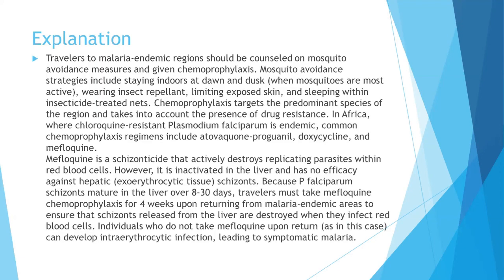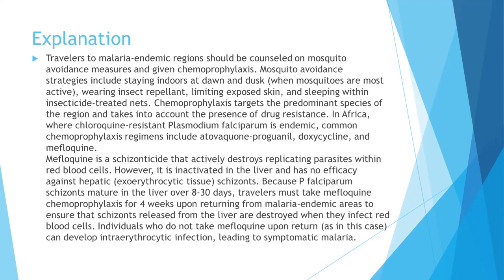So travelers to malaria endemic areas should be counseled on mosquito avoidance measures and given chemoprophylaxis. Mosquito avoidance strategies include staying indoors at dawn and dusk, wearing insect repellent, and limiting exposed skin. Chemoprophylaxis targets the predominant species of the region and takes into account the presence of drug resistance. In Africa, where chloroquine-resistant Plasmodium falciparum is endemic, common chemoprophylaxis regimens include atovaquone and proguanil.